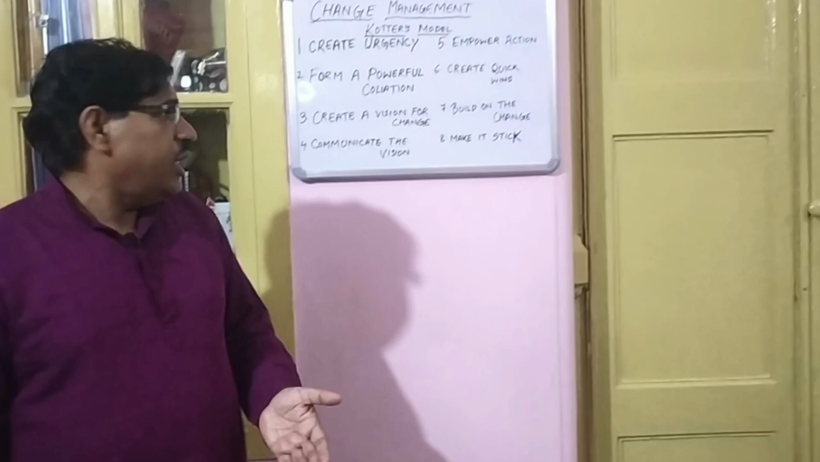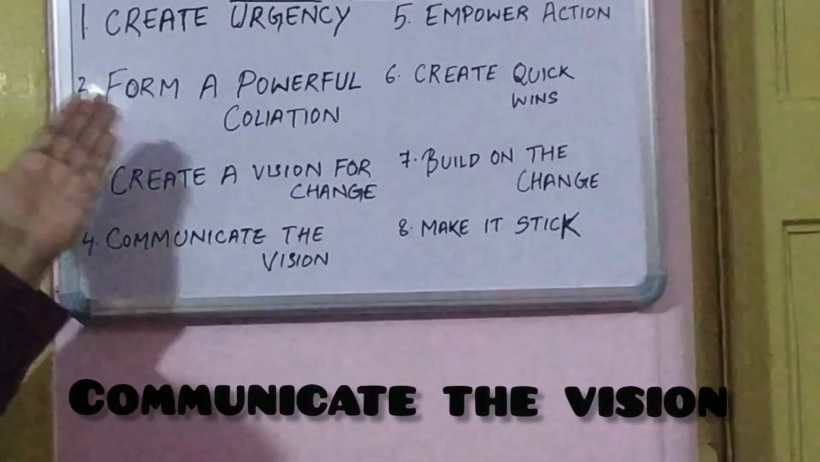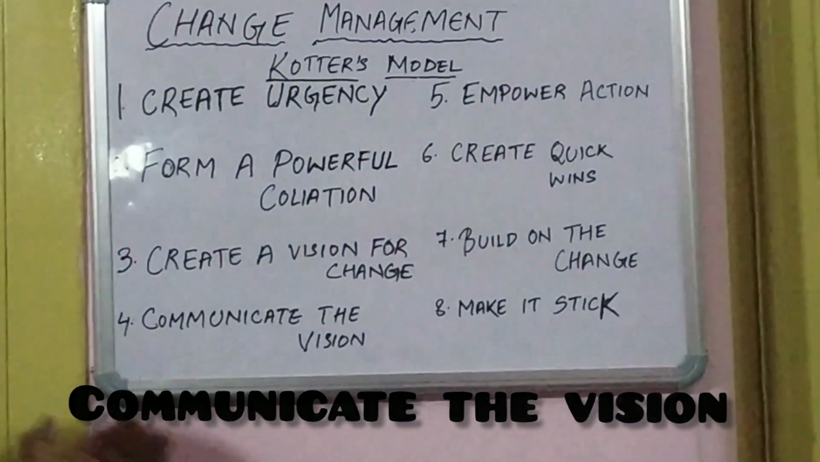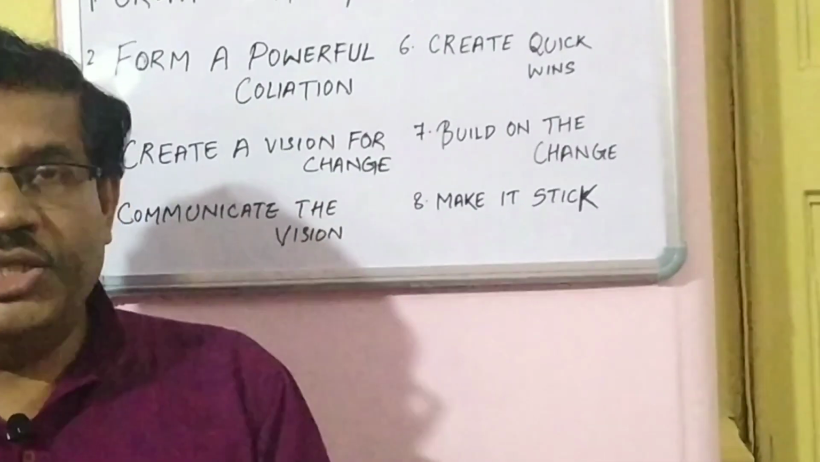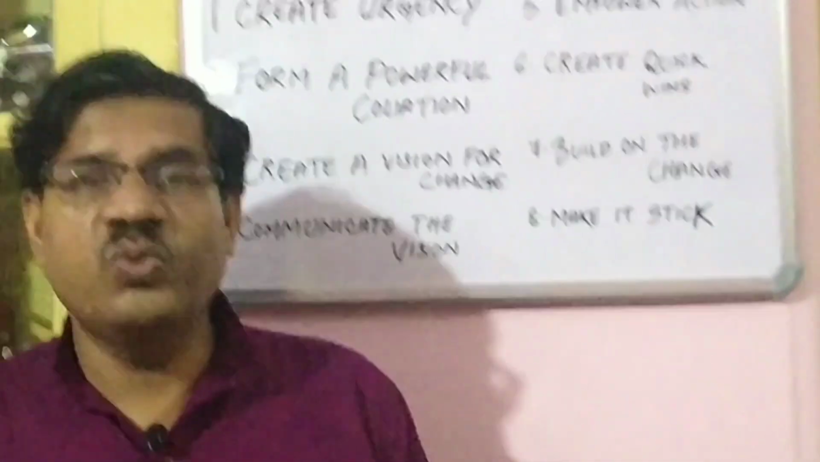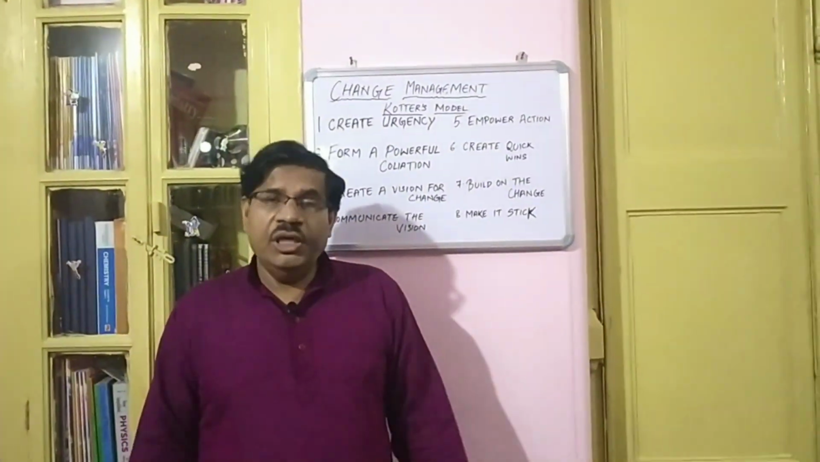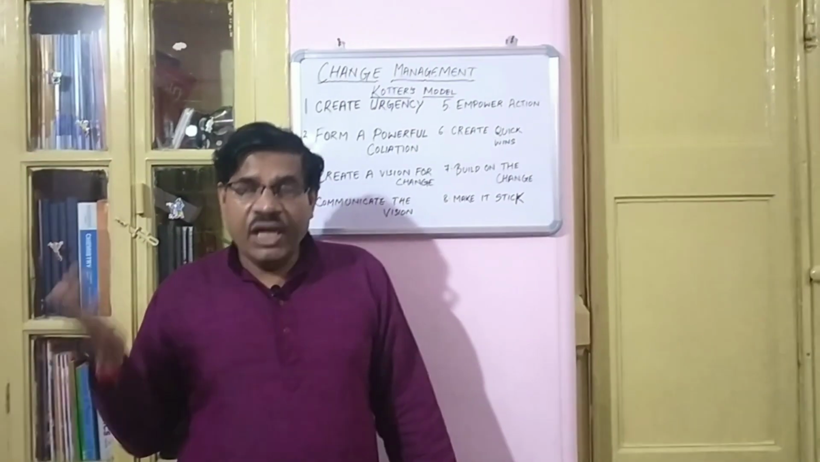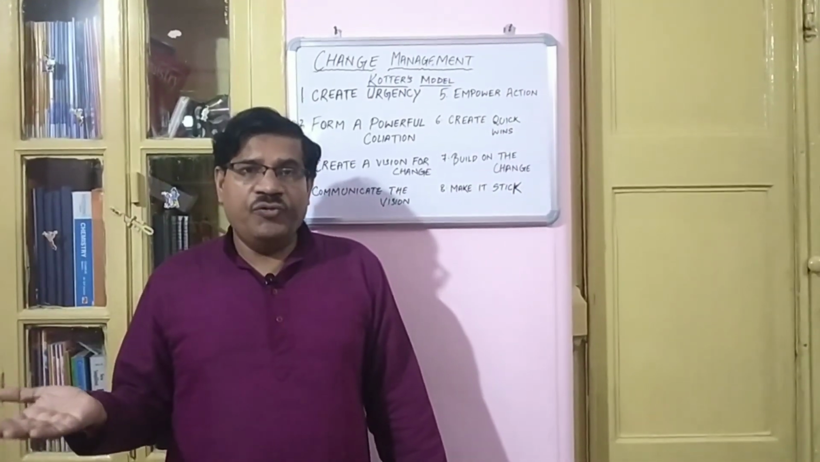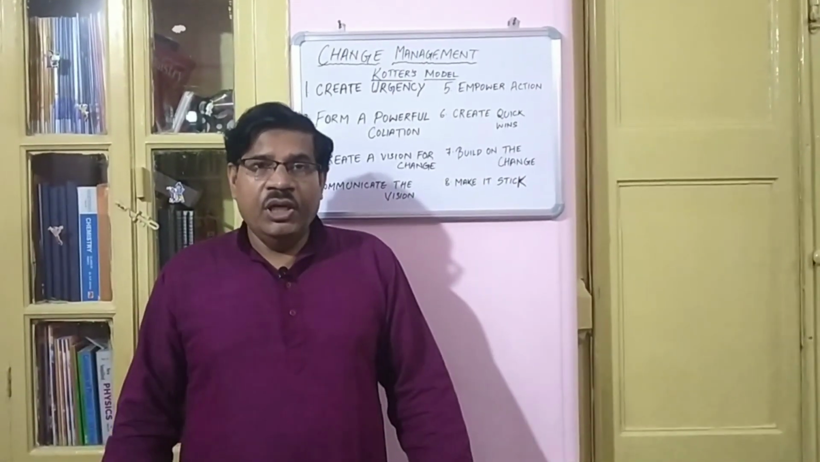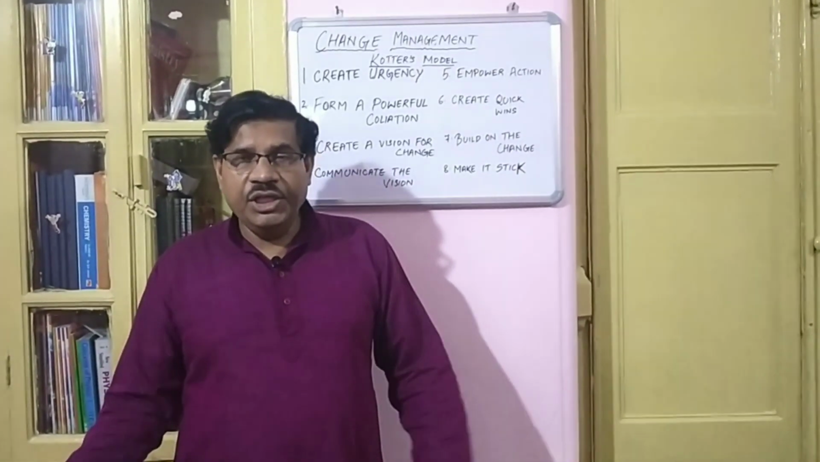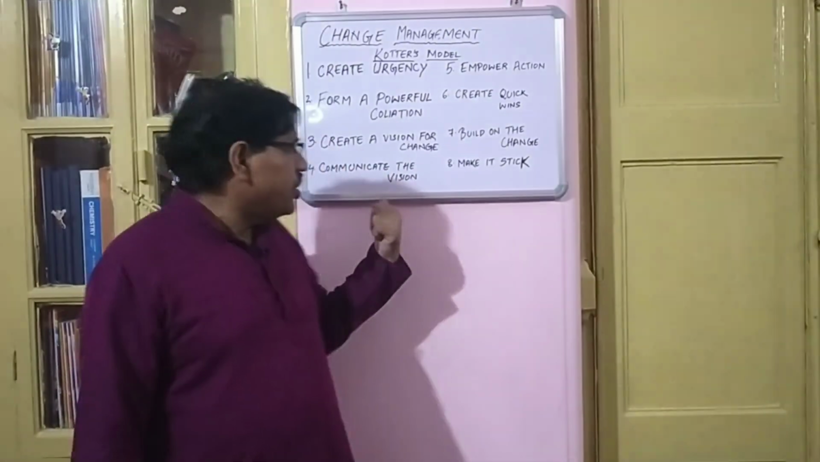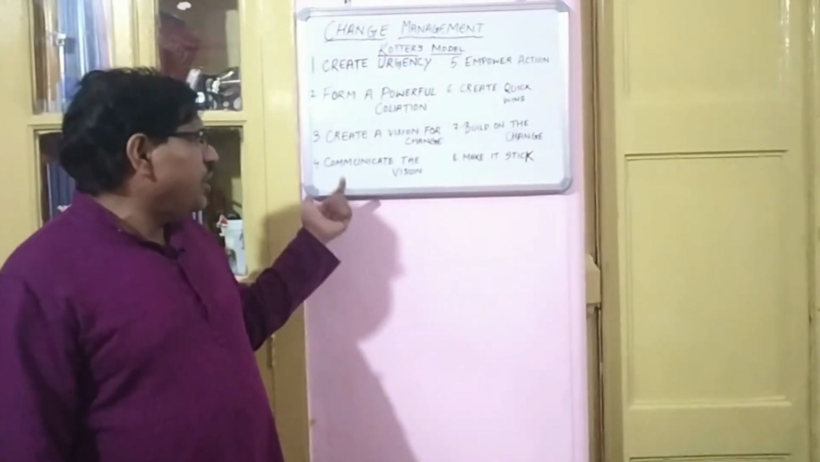And the fourth step of the Kotter 8-step model comes. That means communicate the vision down the organization. This communication is very important, because the people at the top may think that there is a need of change, but the people at the below level, they may not understand the need of change. So this communication exercise is a must, communicating the vision for change.